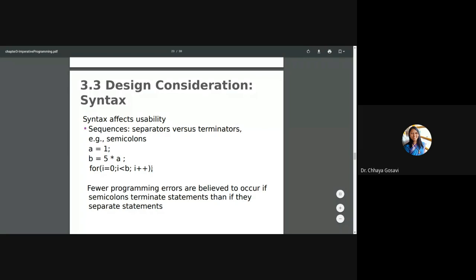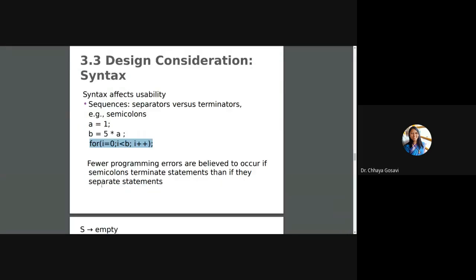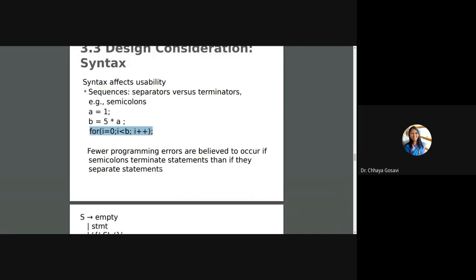as a terminator. It may terminate the loop and you won't get the expected result. So some of the errors may occur if semicolon terminates statements instead of separating the statement. So this is the language syntax, but sometimes it affects usability.